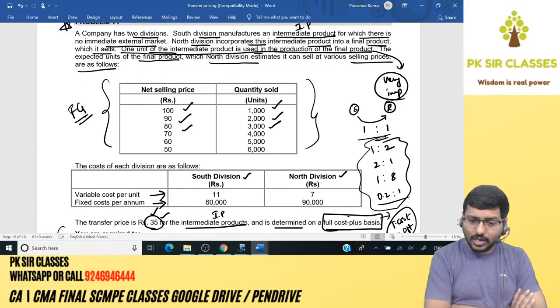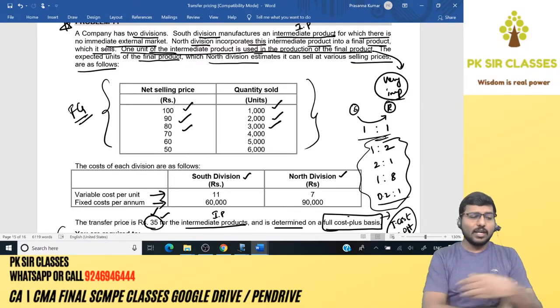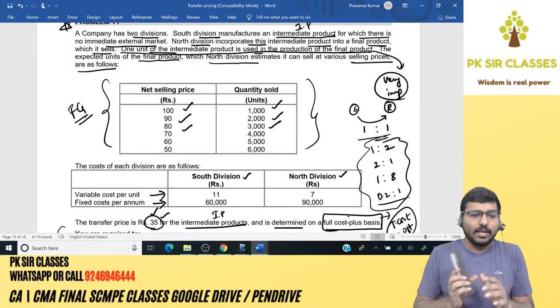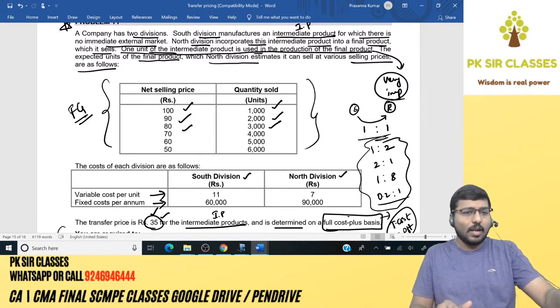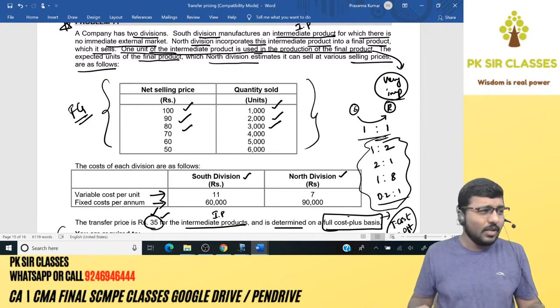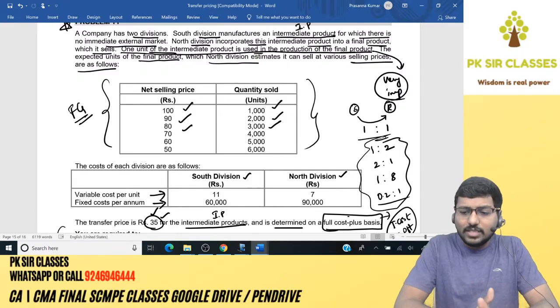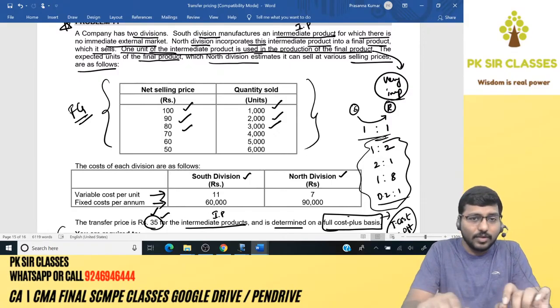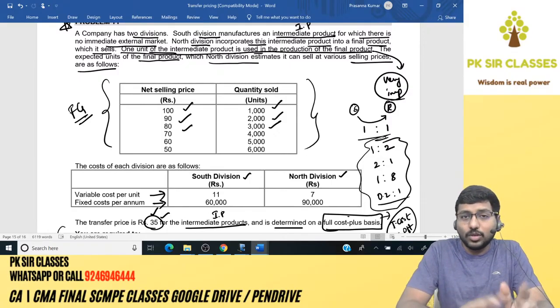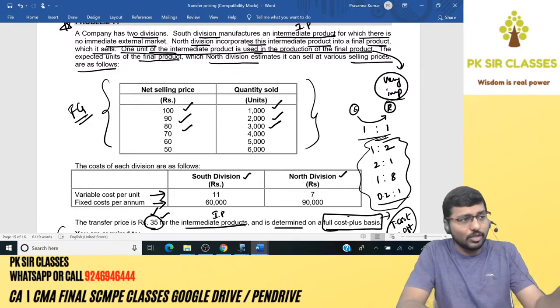Right now, since you guys have soft copy with you, what you can do is open up the question in a phone and then keep it in front of you. I have opened here in another laptop. I've got two laptops over here. So the question is ready. Once I get into the answer, I can show you only one window, that is the answer window. I'll not be showing you the question window, but when we are solving the question, I'll keep frequently asking you to look at the question.